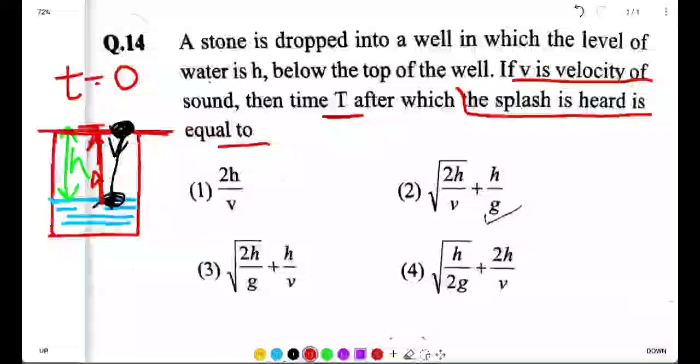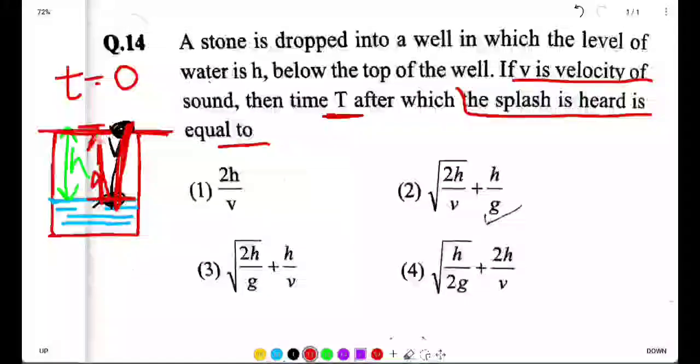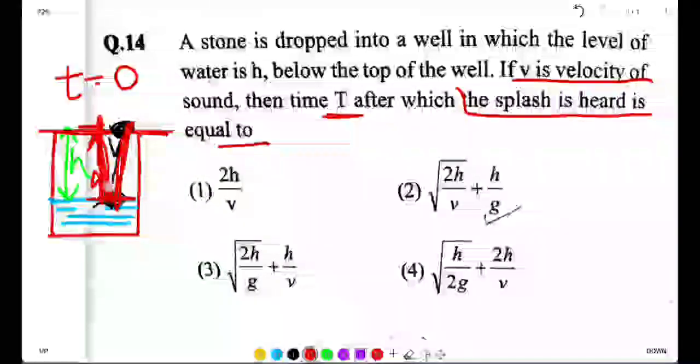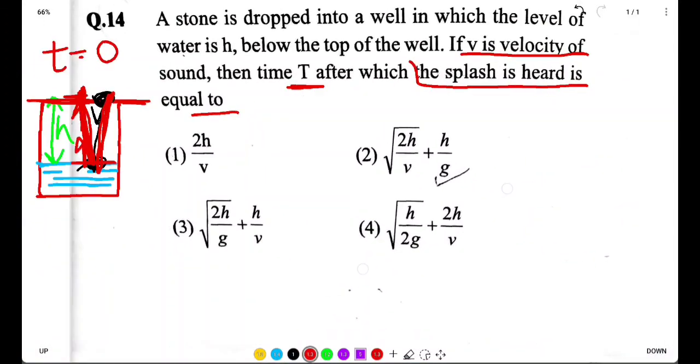So we have to find the time t for the whole journey: the time taken by the stone to come down to the surface of water, and then the time taken by the sound to travel up. Some people neglect the sound, but actually we have to include it also. So let us write the equations of motion.